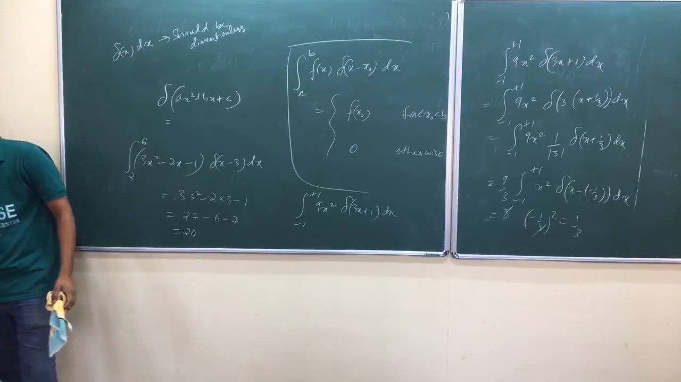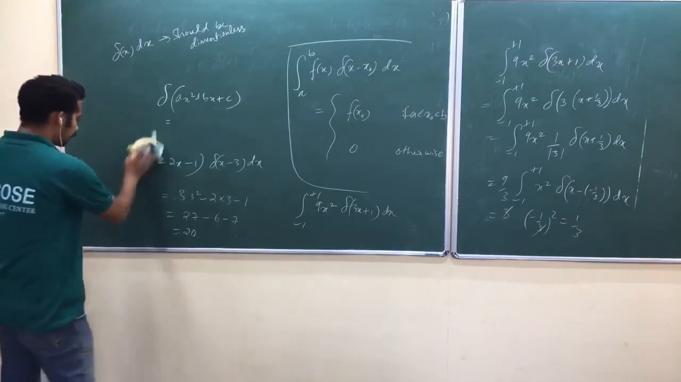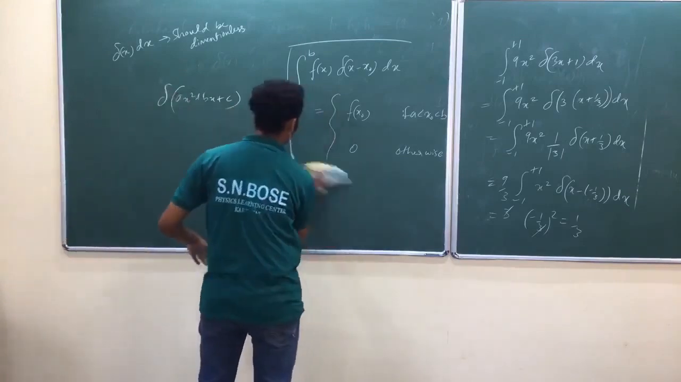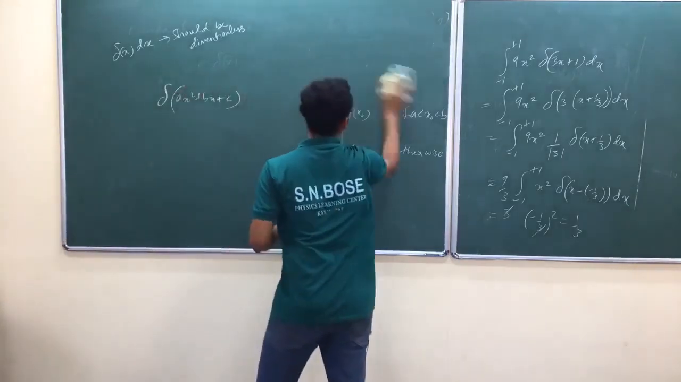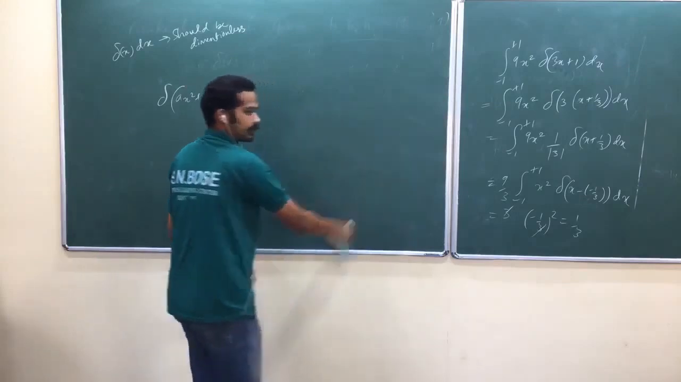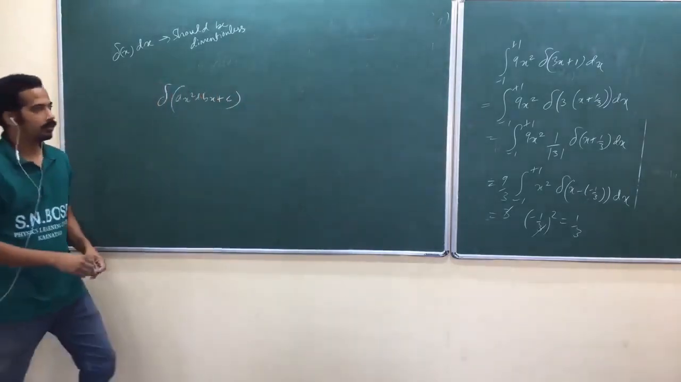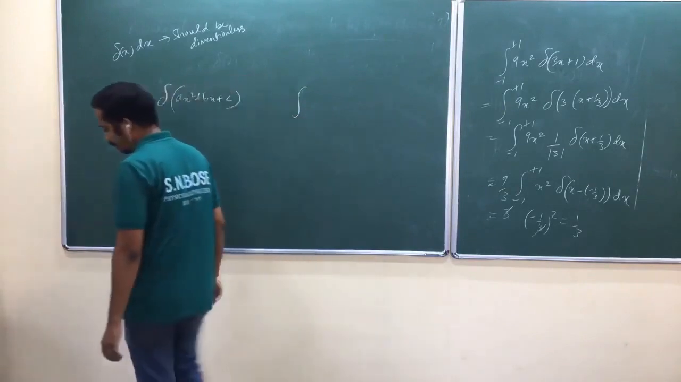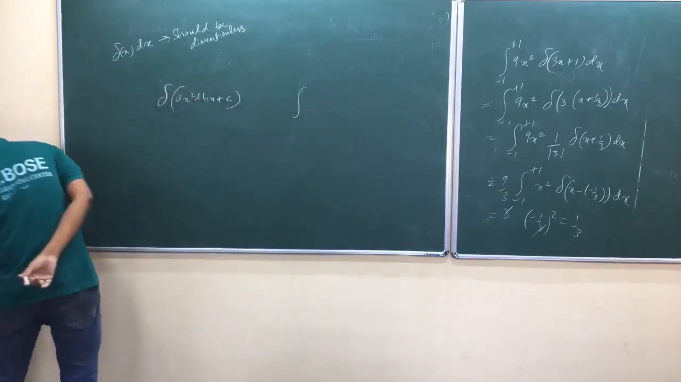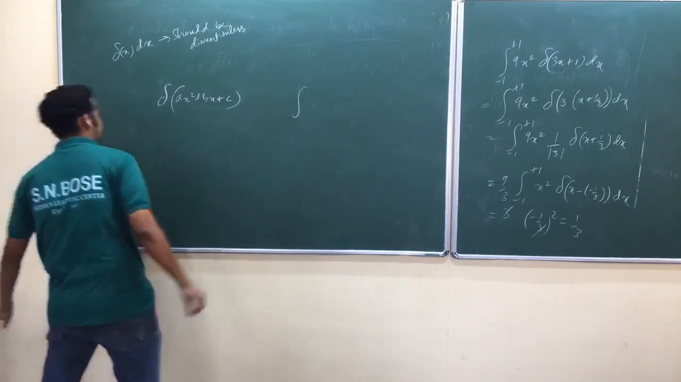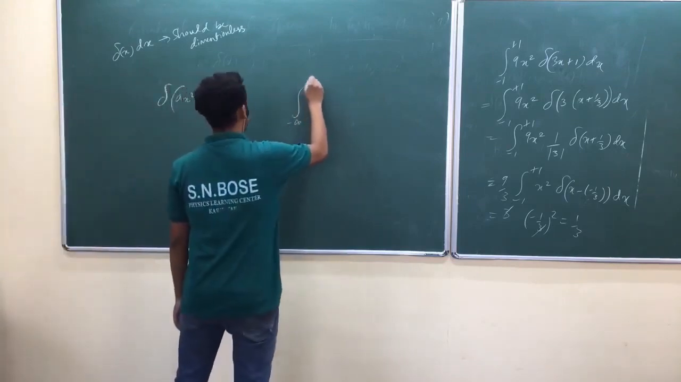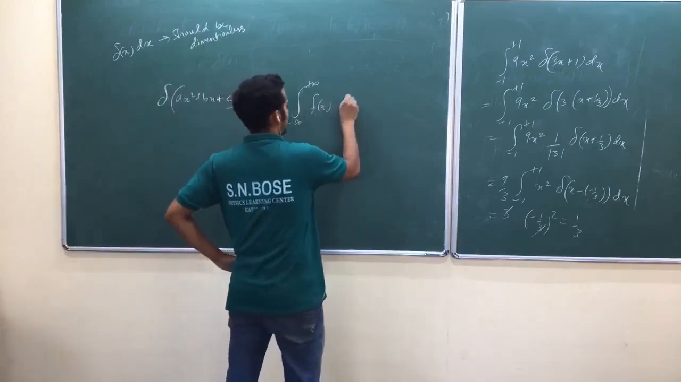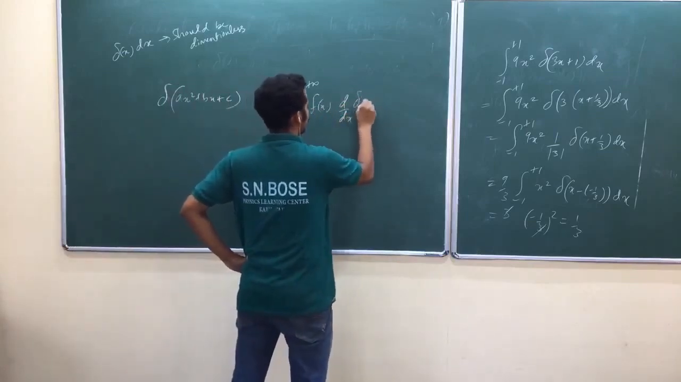And one more very important property of Dirac delta. We better invest time on this Dirac delta one day, separately. We better collect all old questions, or at least while revising. So, if you have an integral from minus infinity to plus infinity, let me write f of x into d by dx of Dirac delta.